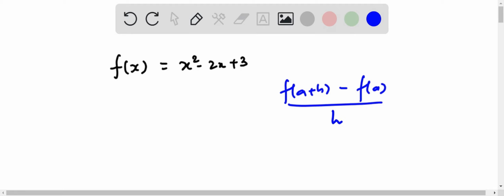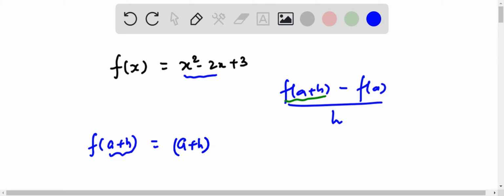So first we need to find the value of f(a + h). Let us go step by step. f(a + h): just plug in the value of x as a + h in this equation. So we have x², and in place of x, we will be writing a + h. So it will become (a + h)² − 2, here it is x, so (a + h) + 3.